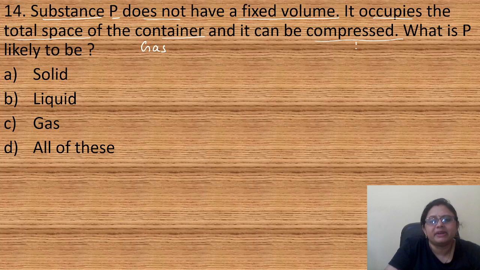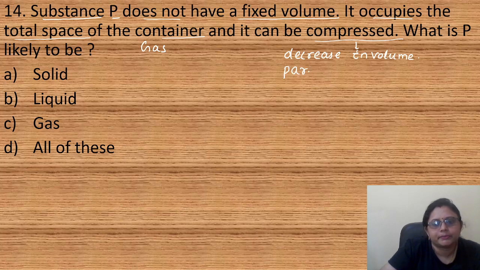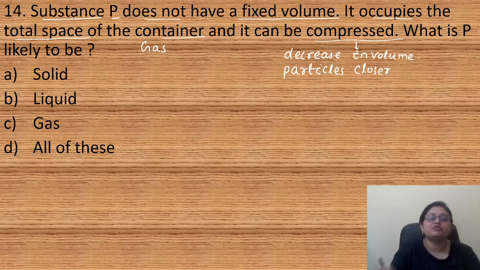Next is about compressed. Compressed means a decrease in volume. A decrease in volume means the particles or molecules of gases, which are far apart from each other, can be brought closer. When we bring the particles closer, we are decreasing the volume, that means we are compressing it, right? So P is most likely to be a gas. So here the correct answer is option C, that is gas.